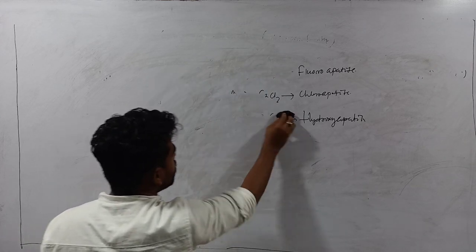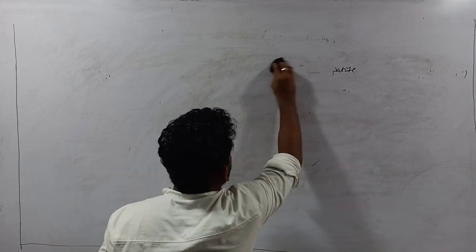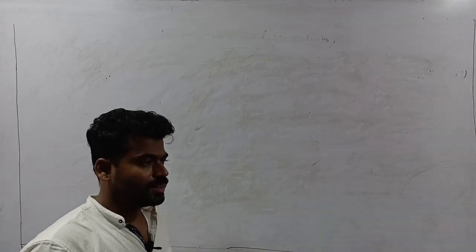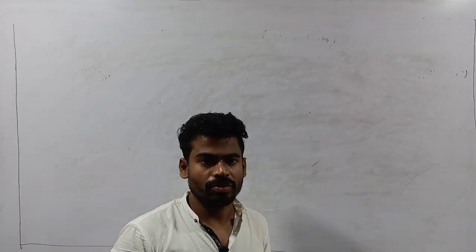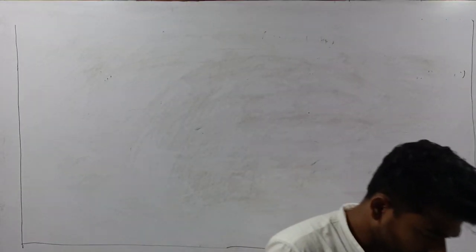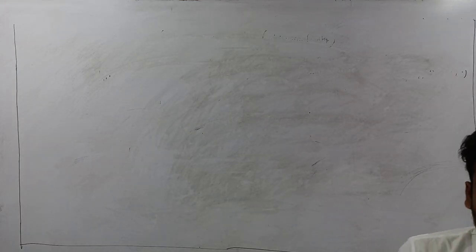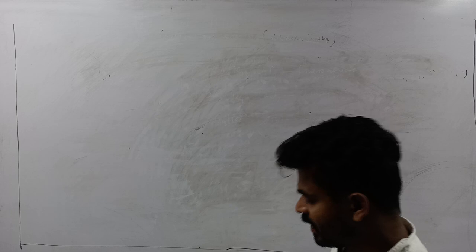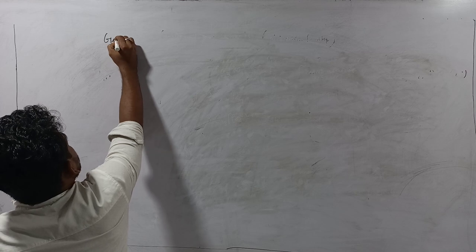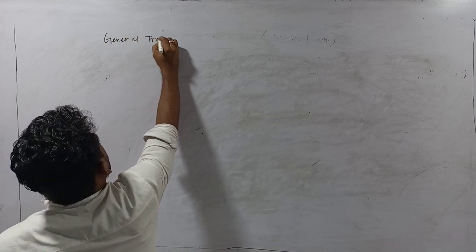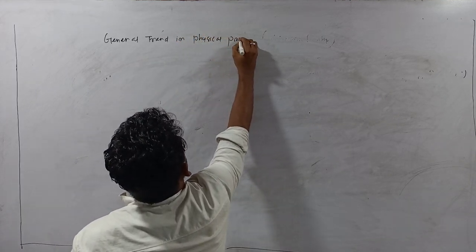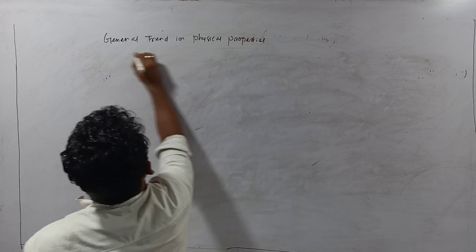After that, arsenic, antimony and bismuth are found in very small amounts in the earth's crust. Next we will discuss something very important, that is the general trend in physical properties.